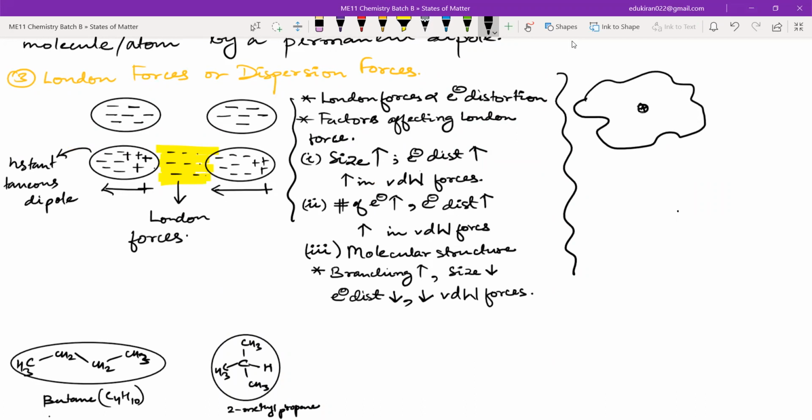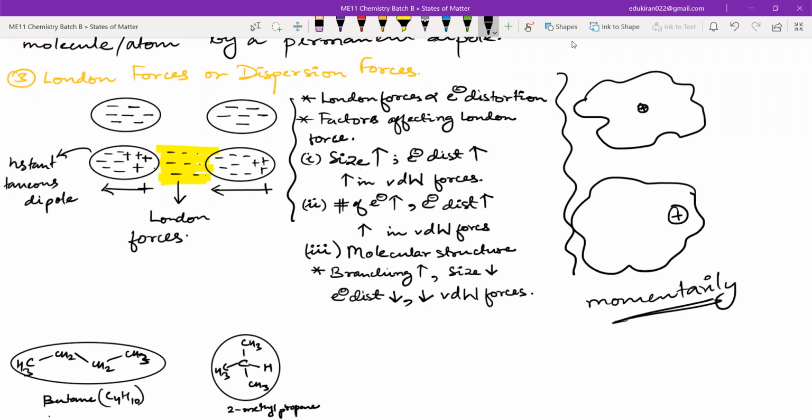What can happen is sometimes the electrons can be moving in this direction more, and they may create some kind of polarity in itself for some moments. Okay, momentarily we can have this configuration.